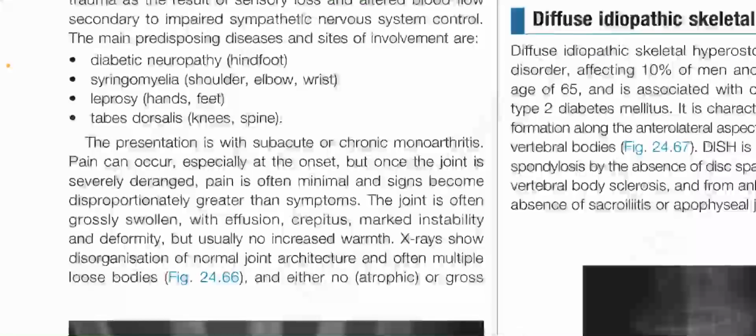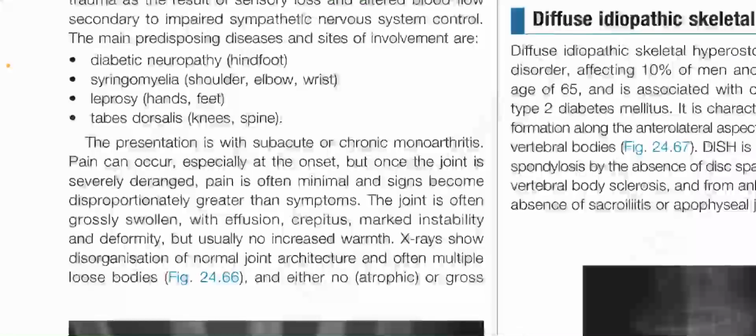Pain can occur especially at the onset, but once the joint is severely deranged, pain is often minimal and signs become disproportionately greater than symptoms. The joint is often grossly swollen with effusion, crepitus, marked instability, and deformity, but usually no increased warmth.